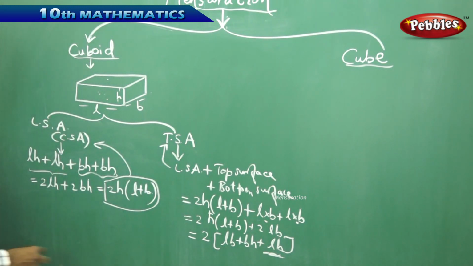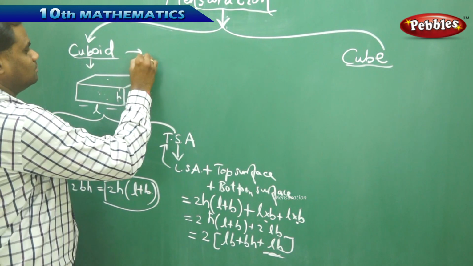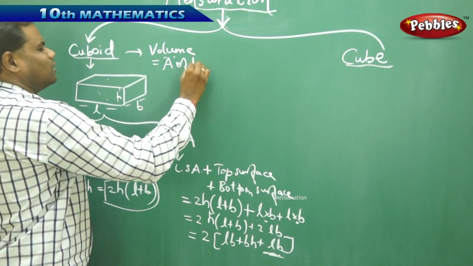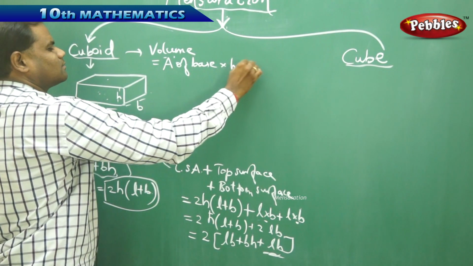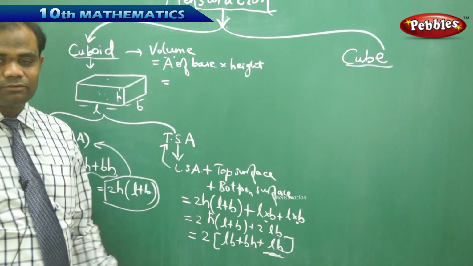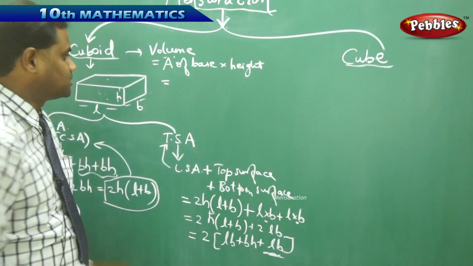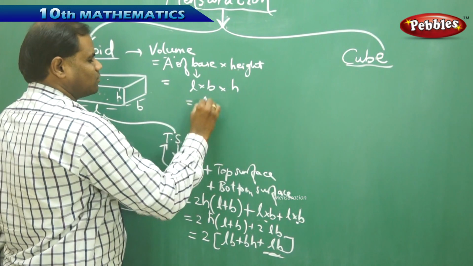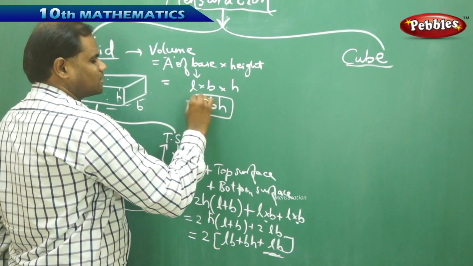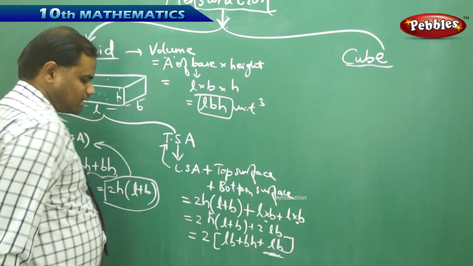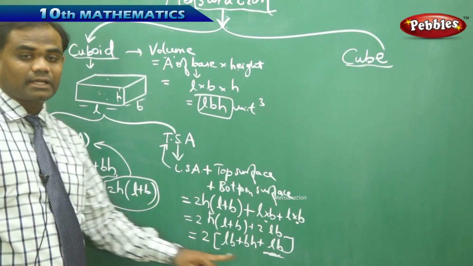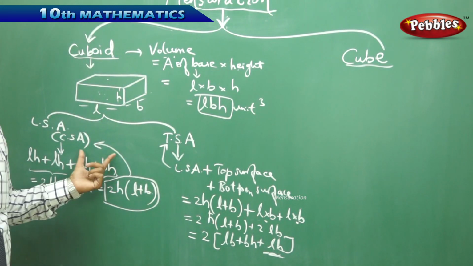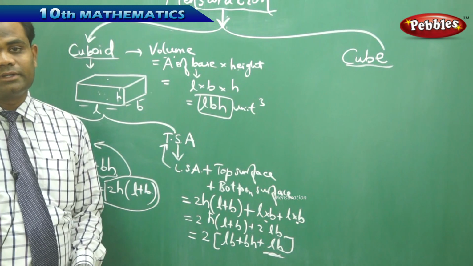Similarly, when I want to find the volume of a cuboid, it is always area of base into height, where the area of the base is LB and the height is H. Therefore, area of base is length into breadth and the height is H. Therefore, volume is LBH unit cube, and surface area is LSA and TSA in unit square, is how we understand the cuboid, LSA, TSA and volume respectively.